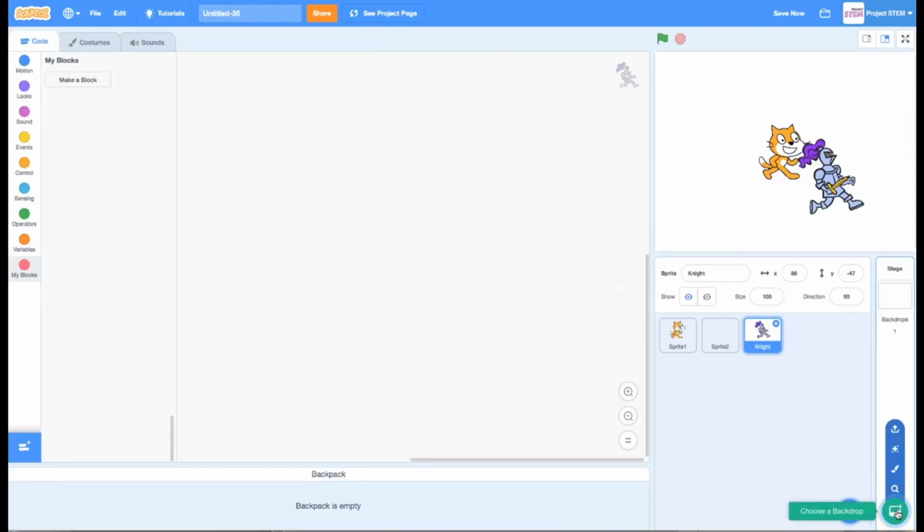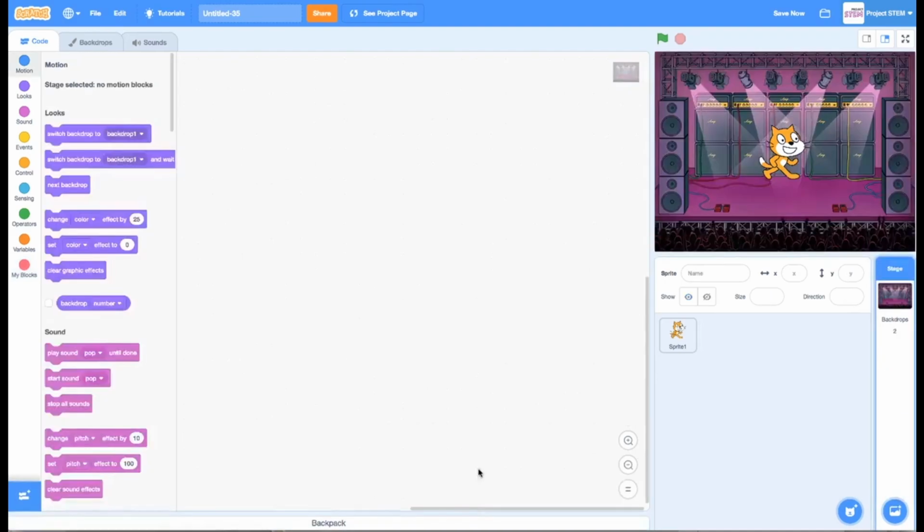On the stage, you have the same options for backdrops. You can choose one from the library. You can paint one on your own, which again is nice if you need like a particular background for like a maze or something or a particular color. And then you can get a surprise and you can upload a backdrop. So that's how you get started in Scratch. You choose a sprite or 2 or 3. You choose a backdrop. And in the next few videos, we'll talk about how to make this cat do what we want.